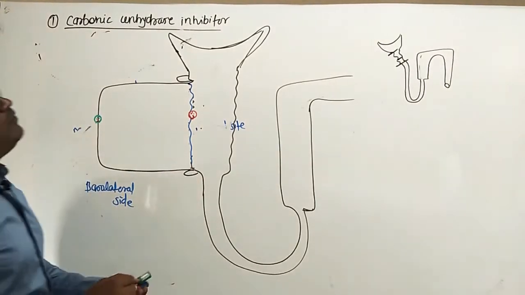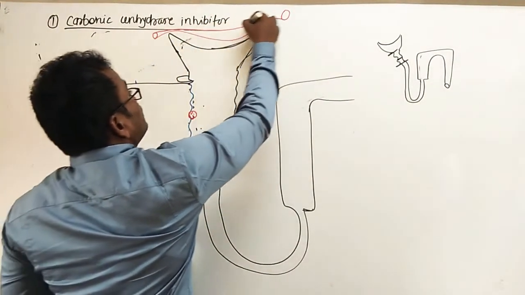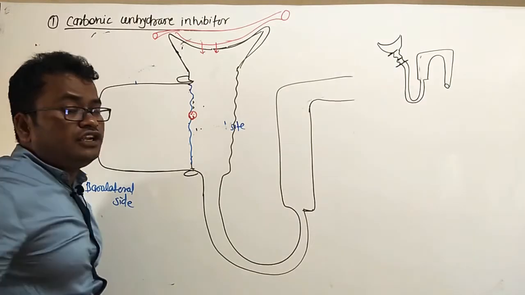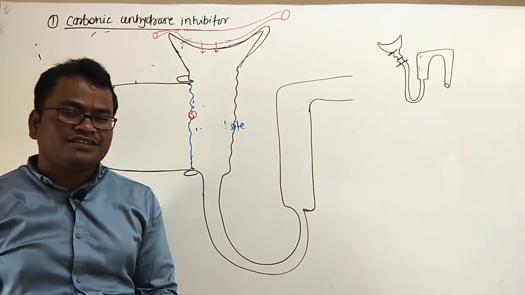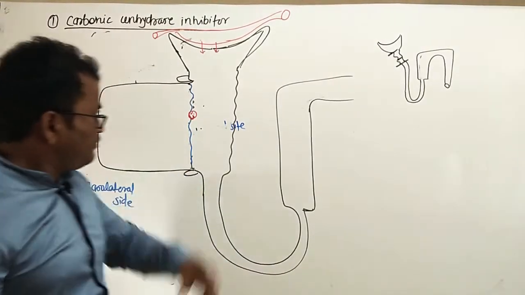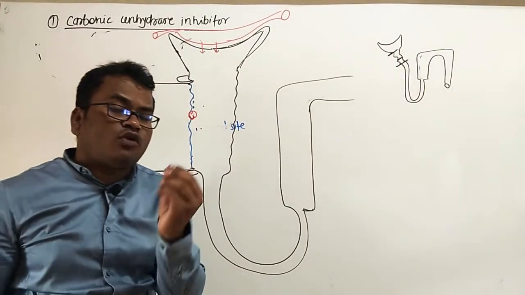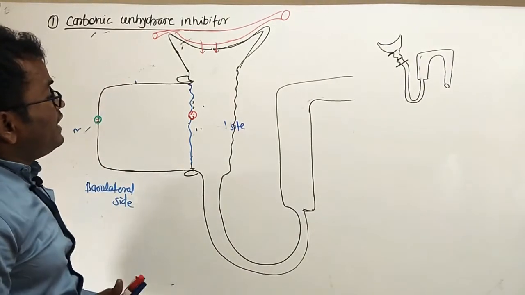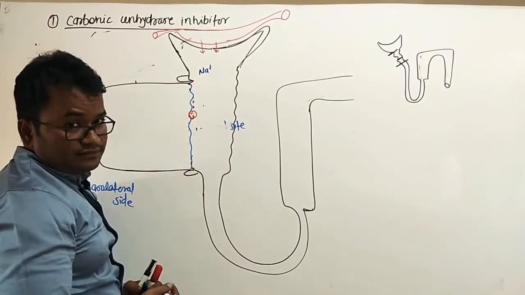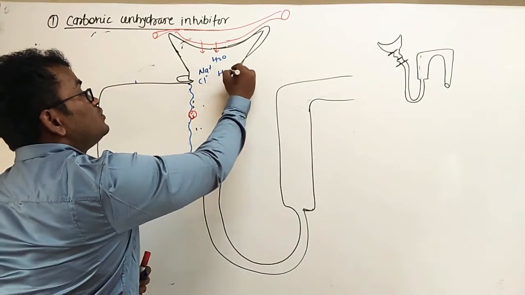So let's see from there. This is the afferent arteriole. This is the efferent arteriole. This is the glomerulus, and in the glomerulus a filtrate is formed. The filtrate is deproteinized plasma. Got it? Deproteinized plasma means the major or larger proteins are not filtered. Blood cells are not filtered. Only small electrolytes and small proteins are filtered. So in the filtrate there is the presence of sodium ions, chloride ions, water, and bicarbonate, HCO3 minus ions.